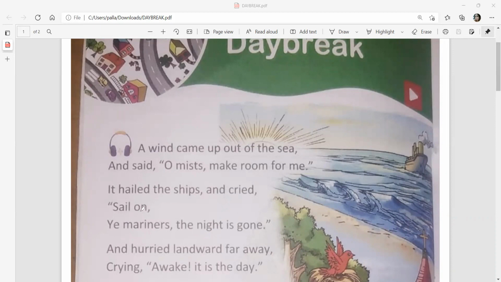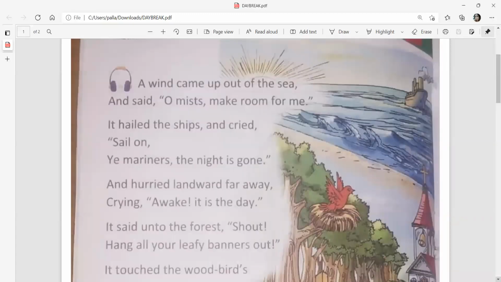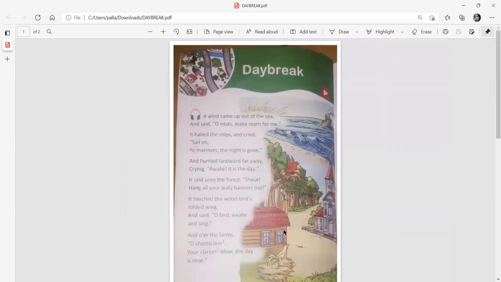And so here you can signify the wind as our lives. Our lives are also, we should also treat our life like that. We should be enthusiastic, active. As soon as we have got this life, it could be treated as the daybreak. And we should be enthusiastic, active, and we should work with zeal and zest, and we should always keep moving towards our aim and goal in life, right? Okay, let's move on to the next couplet.